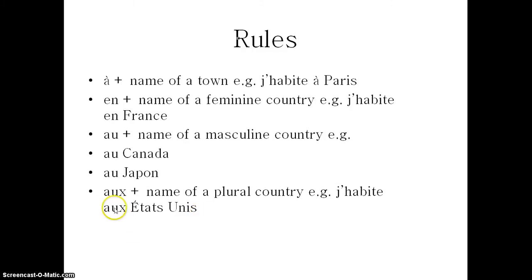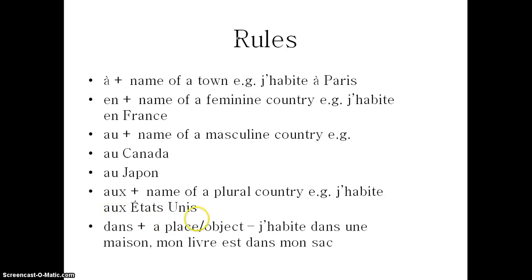Now we say "o", this X becomes a Z sound because there's a vowel here, but normally it's just pronounced "o". Okay, but we make a liaison here, it's called a liaison, and then the X becomes a Z sound, so aux États-Unis. Okay, and our final "in" is dans. This is when we have a place or an object afterwards. So j'habite dans une maison. Mon livre est dans mon sac. I live in a house. My book is in my bag. Okay, so make sure you understand how these work.